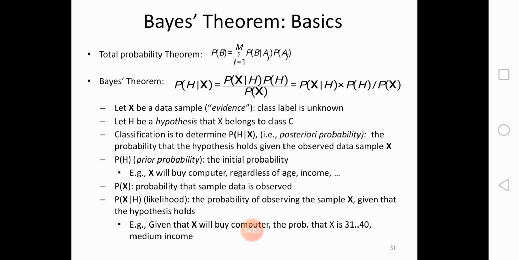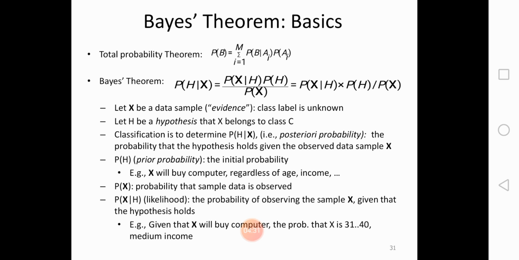Based on that we make certain classes, as we already discussed in information gain ratio, Gini index and attribute selection measure concepts. With that we observe the values belonging to that class label attribute, and with that we find the answer. Like this, let X be a data sample whose class label is unknown. Let H be a hypothesis that X belongs to class C.